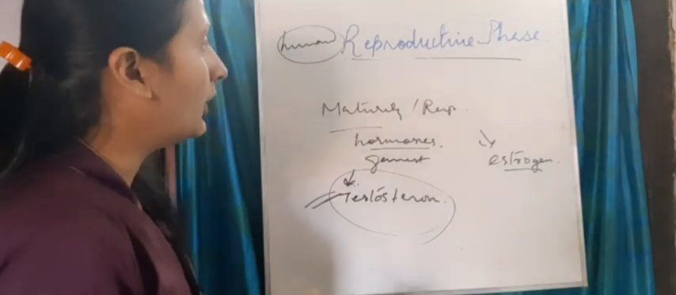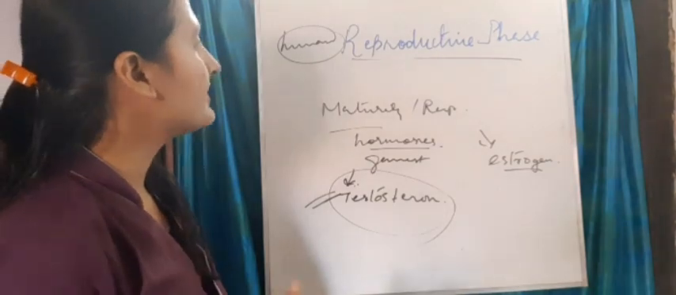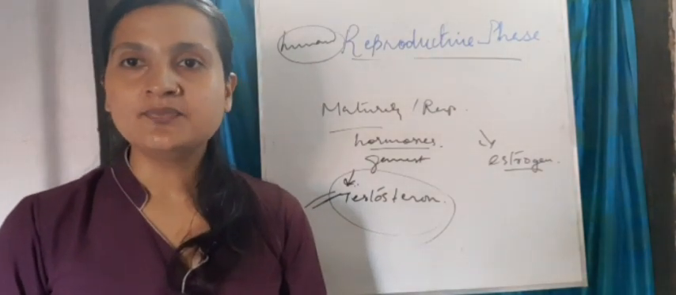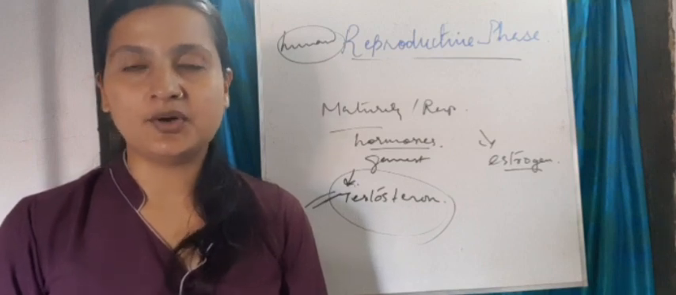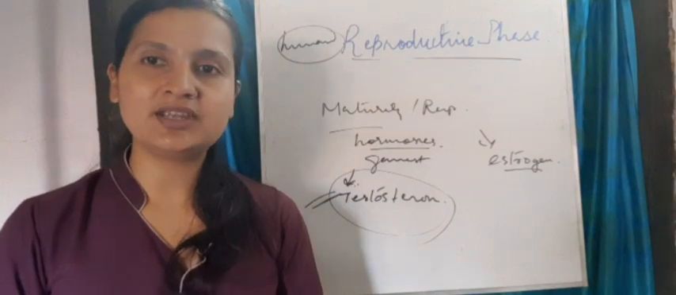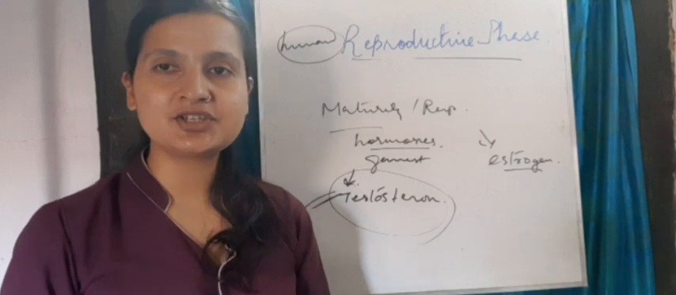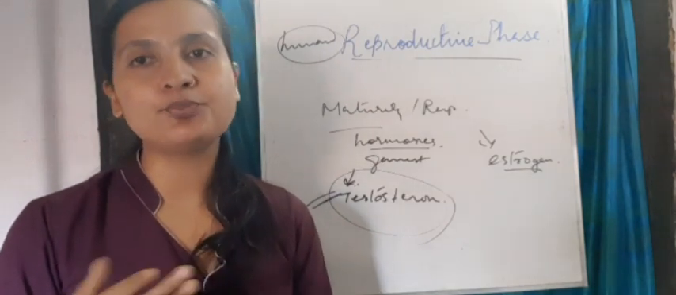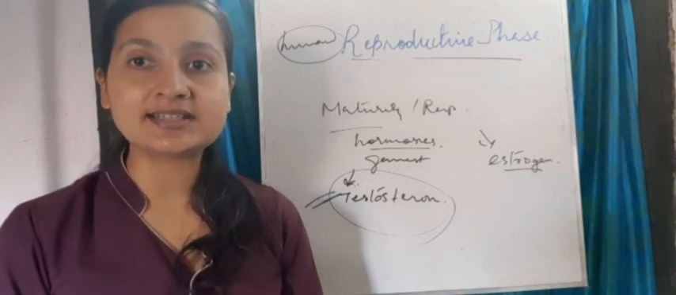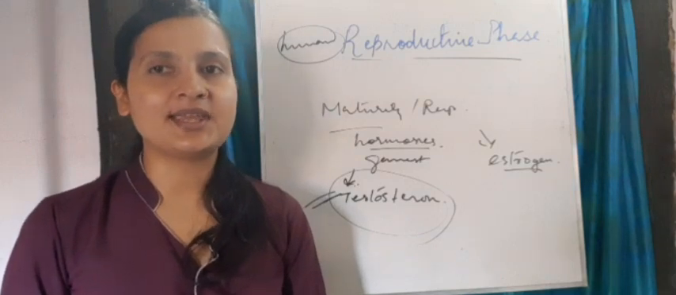So dear students, I hope that you are clear with what the reproductive phase is in humans. In my next class, I shall be starting the different events of sexual reproduction. In sexual reproduction there are three events: pre-fertilization, fertilization and post-fertilization. What happens before fertilization, during fertilization and after fertilization. This is all we are going to discuss in our next class.